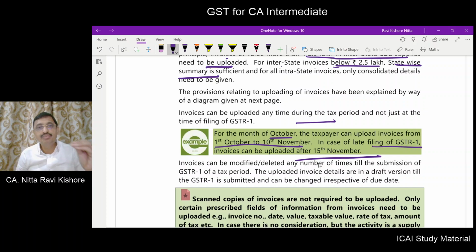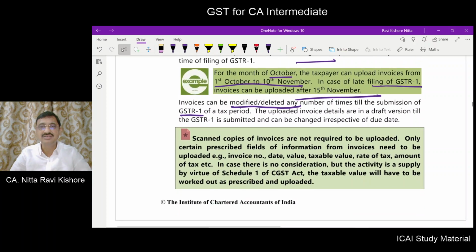Until you furnish the return, you can modify or delete the information given in GSTR1 any number of times. The invoices will be only in draft form until you submit the GSTR1.